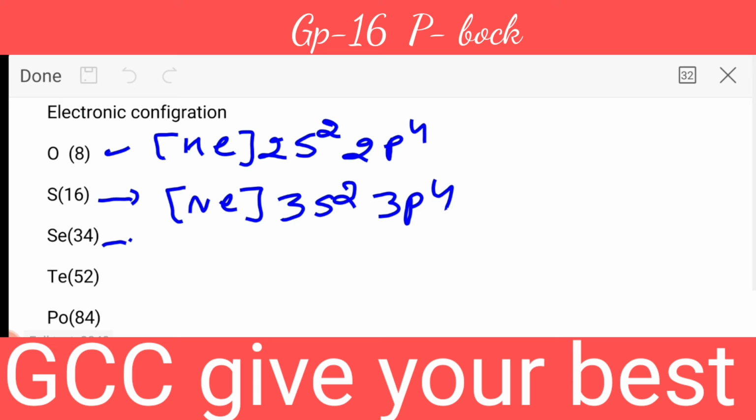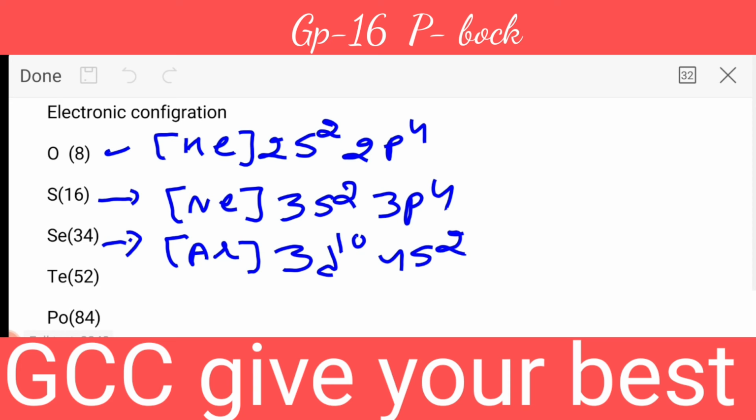Next is selenium. Atomic number is 34. Now you see the difference: the difference is 18, so that is why the 3d orbital will be involved. Argon 3d10 4s2 4p4. Is that clear?